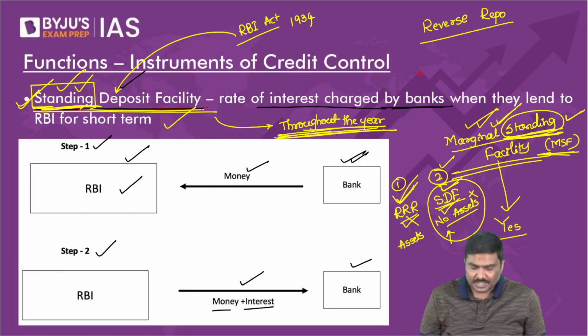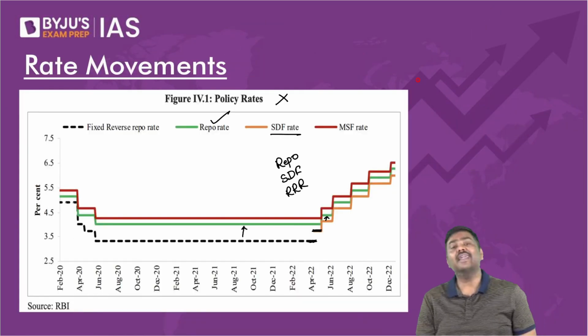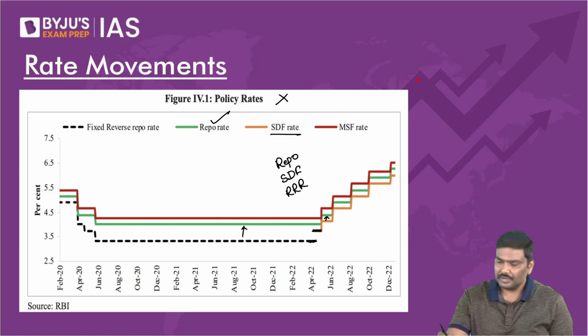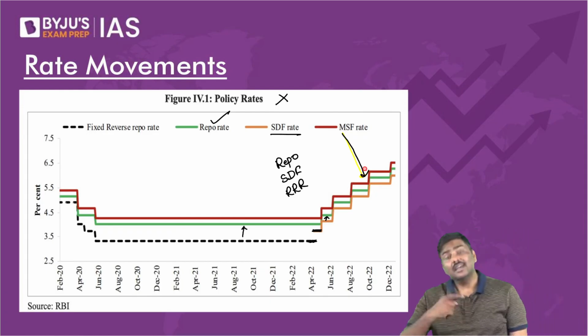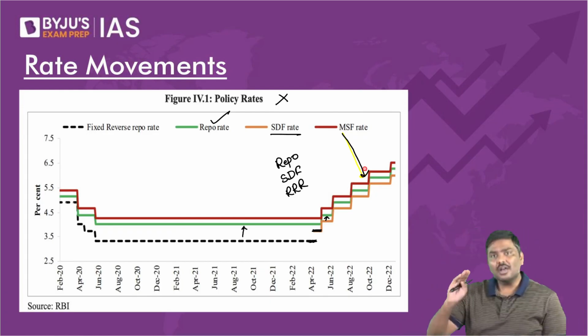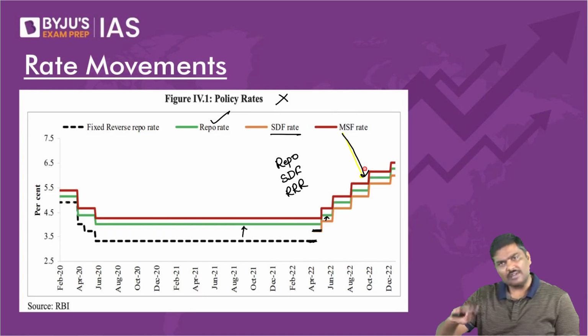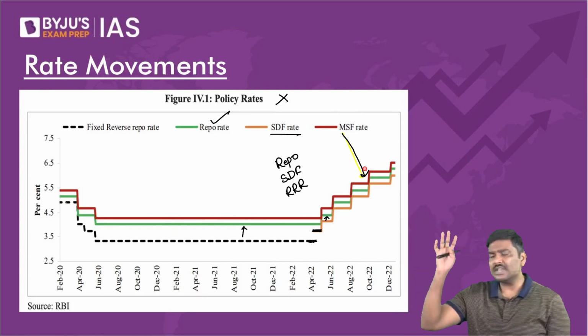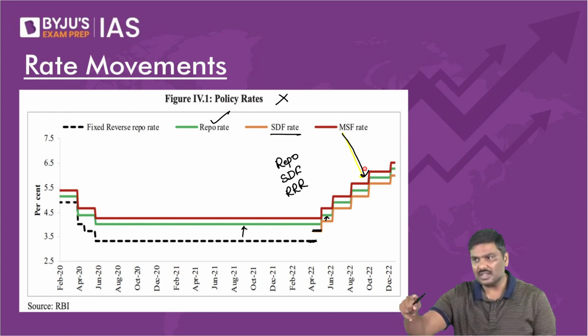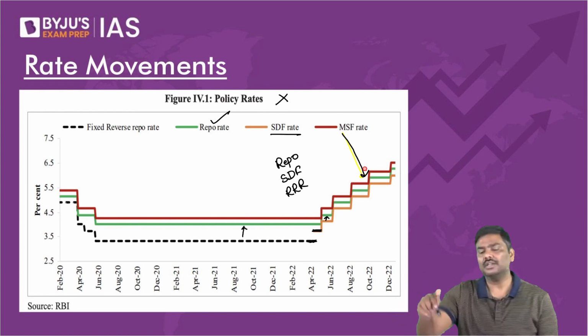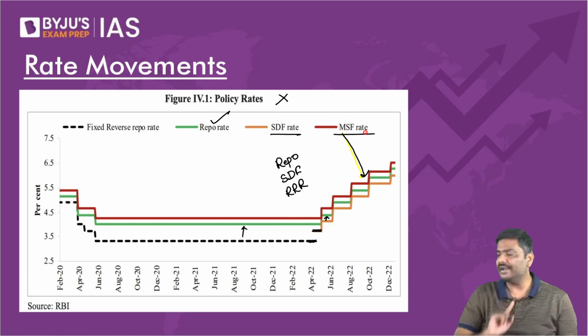Last point now. The marginal standing facility rate will be greater than repo rate. Please observe. The marginal standing facility rate will be greater than repo rate. Because RBI says, I will impose a penal rate of interest. I will penalize you now. Because you're mismanaging your finances, you pay higher than repo rate. That is the marginal standing facility rate.